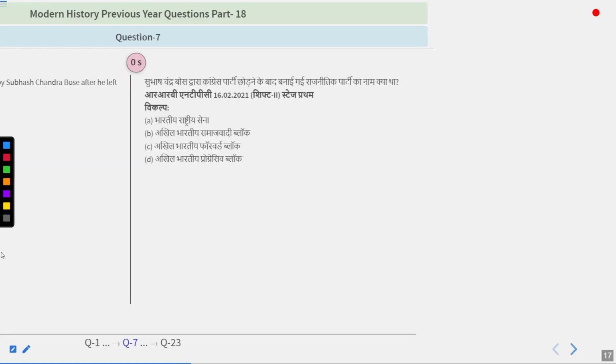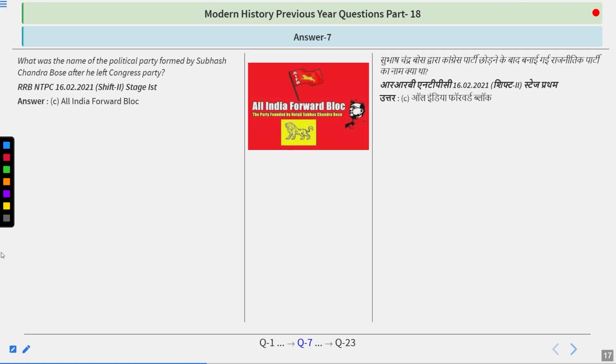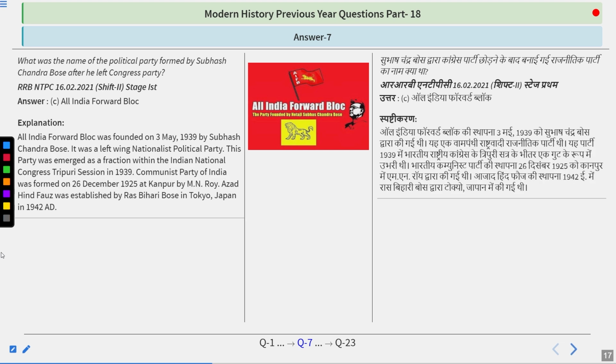And it is very simple. Answer is All India Forward Bloc. All India Forward Bloc was founded on 3rd May 1939 by Subhash Chandra Bose. It was a left-wing nationalist political party. The party emerged as a faction within the Indian National Congress Tripuri session in 1939, when Subhash Chandra Bose had to resign from the presidentship.